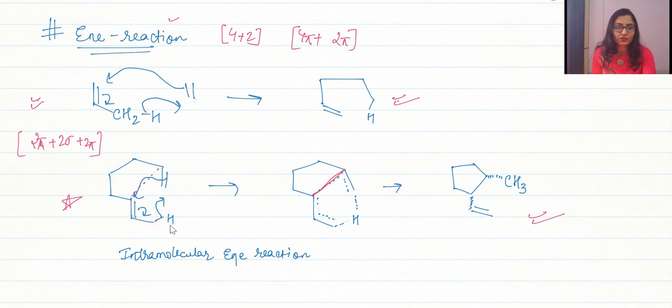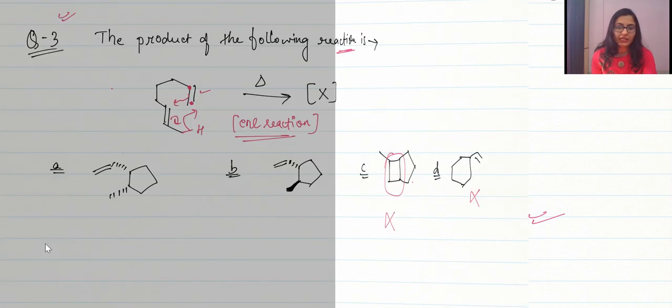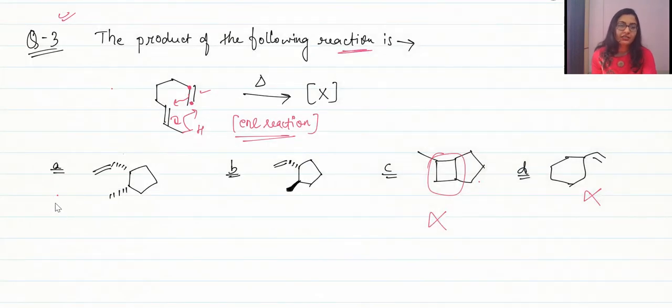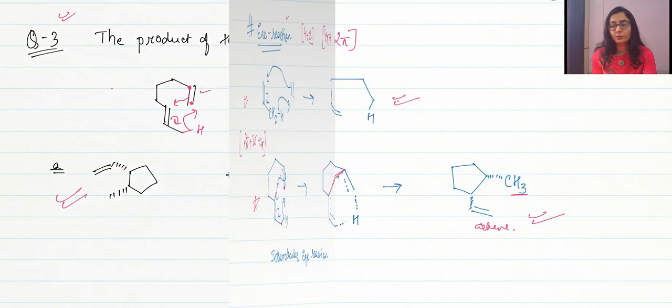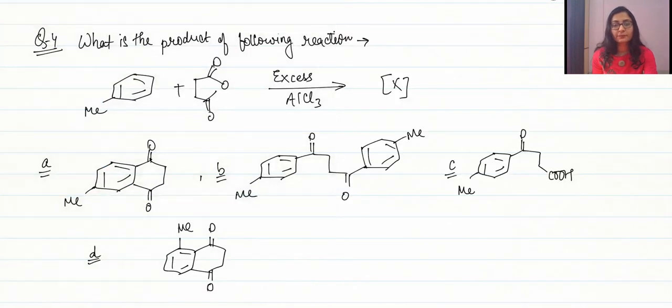The hydrogen which was over here has transferred to this carbon and it has ultimately formed a CH3 group, and this carbon becomes sp2 and forms the alkene system. Okay, so the stereochemistry is going to be on the same side like this, and our correct answer is option number A. Alright guys, I hope that you are clear with this question and I hope that you tried this out by yourself as well.